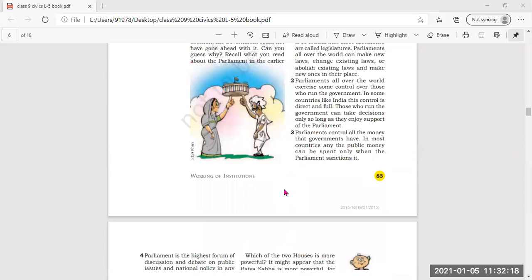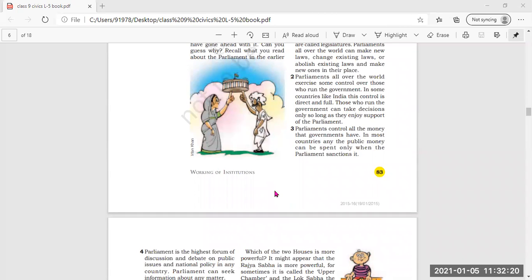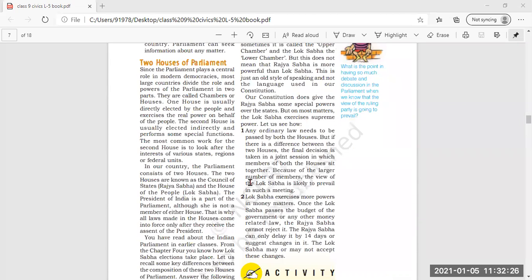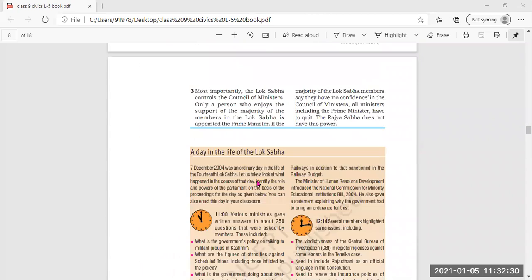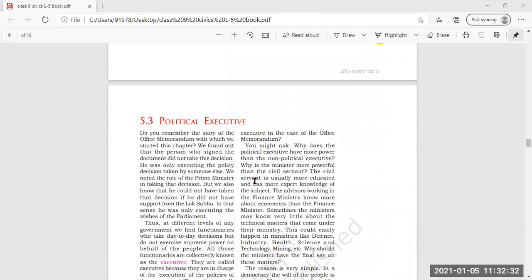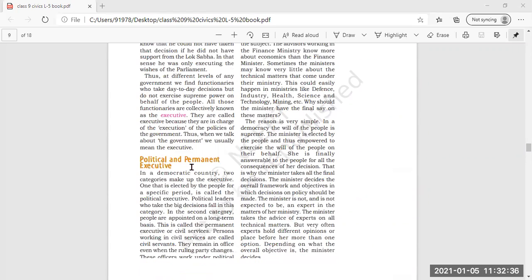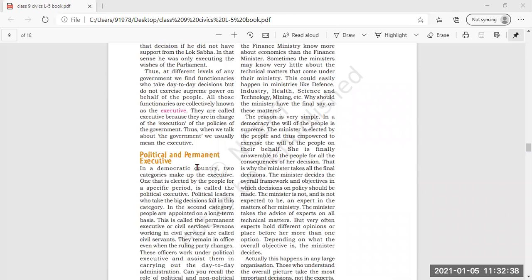Further, we will understand about the political executive. Political executive means president and prime minister plus council of ministers. In political executive, we will read about the president, prime minister, and council of ministers.